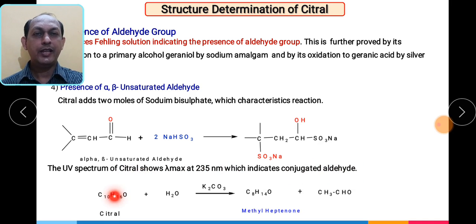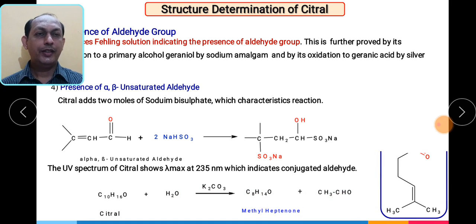Then if we carry out the reaction of citral with K2CO3, that is hydrolysis, it is cleaved into methyl heptenone and acetaldehyde. What is methyl heptenone? This is the structure. Here you can see this is now converted into a ketone. Remember, in methyl heptenone the last word ONE indicates a compound from the ketone family.